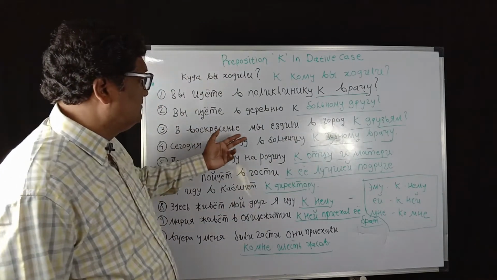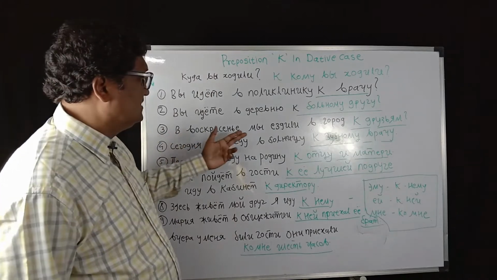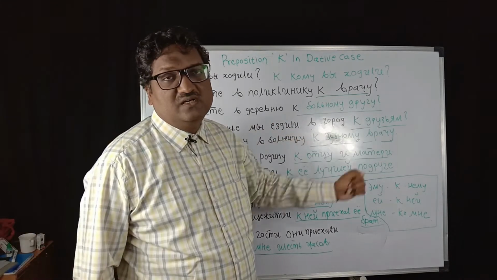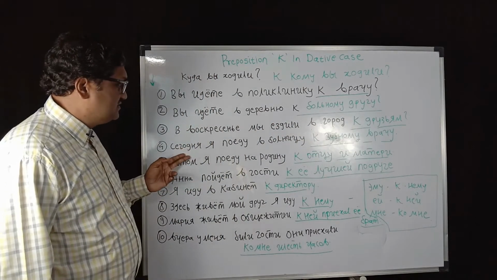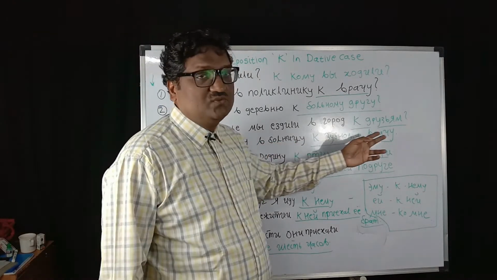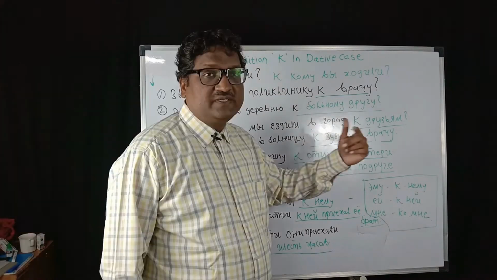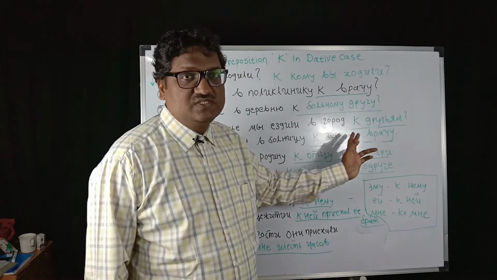On Sunday we went to the city to our friends. Then "Сегодня я поеду в больницу к зубному врачу." Today I will go to the hospital to visit the dentist. К зубному врачу is dentist.